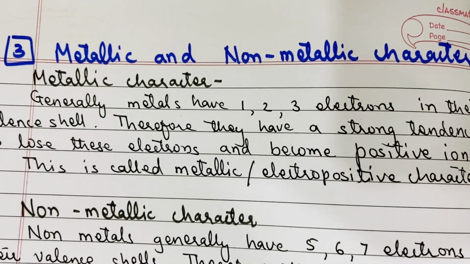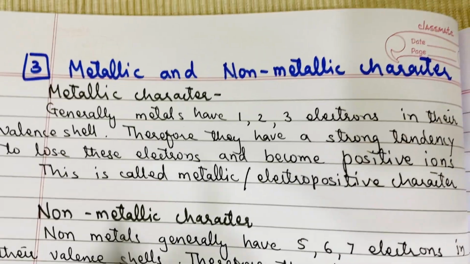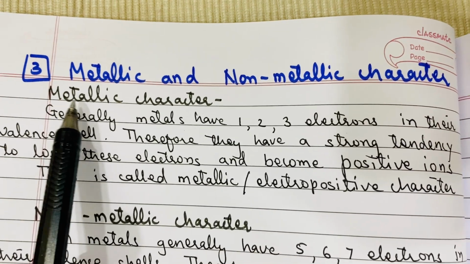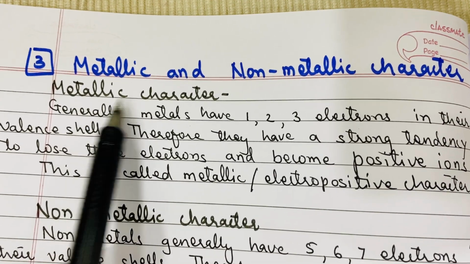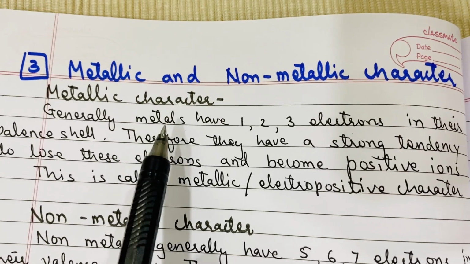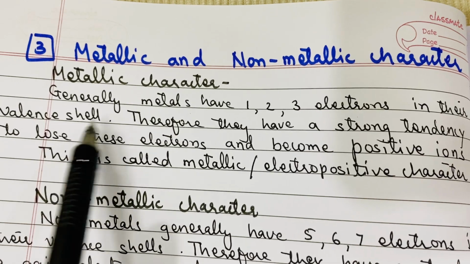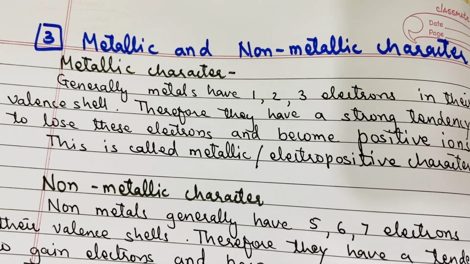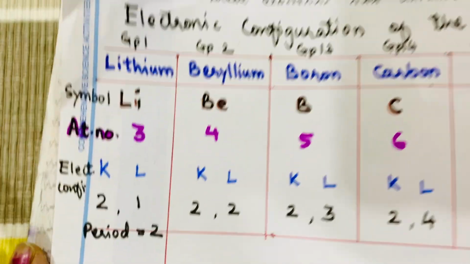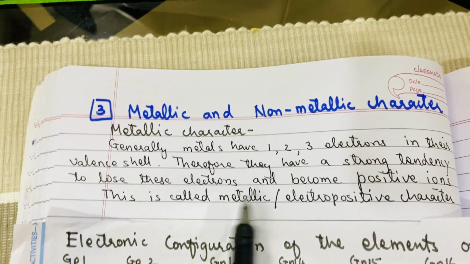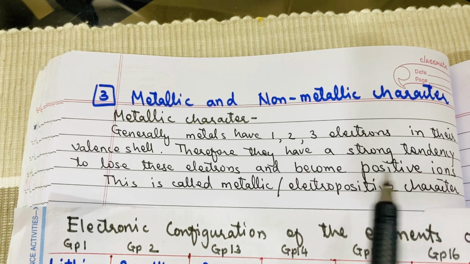Students, the next property which we are going to discuss is the metallic and non-metallic character of the elements. First, let us see what is a metallic character. We all know that metals have 1, 2, 3 electrons in their valence shell. So they have a strong tendency to lose these electrons. Okay? And when they lose these electrons, they become positive ions.